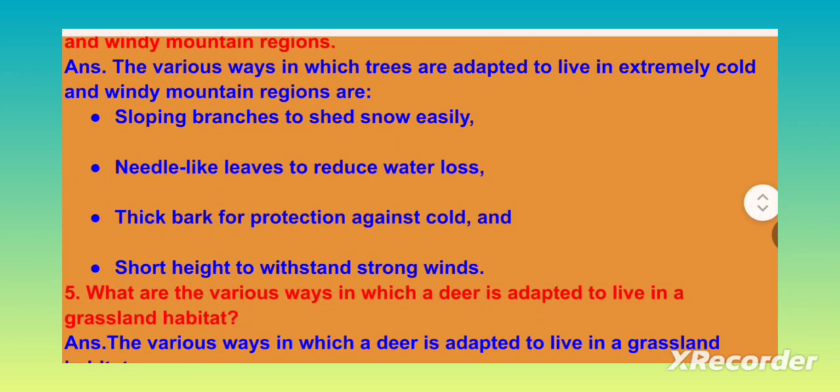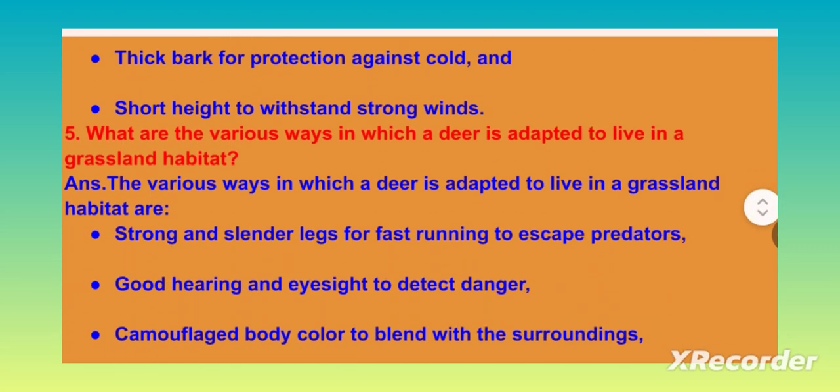State various ways in which trees are adapted to live in extremely cold and windy mountain regions. The various ways in which trees are adapted to live in extremely cold and windy mountain regions are sloping branches to shed snow easily, needle-like leaves to reduce water loss, thick bark for protection against cold, and short height to withstand strong winds.